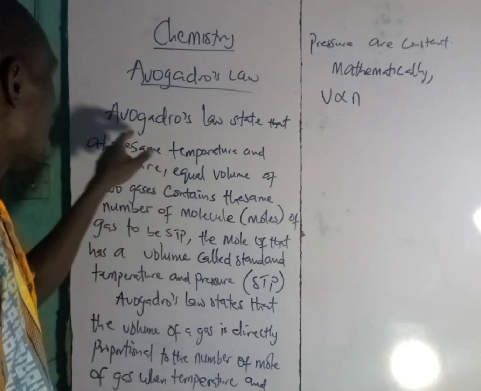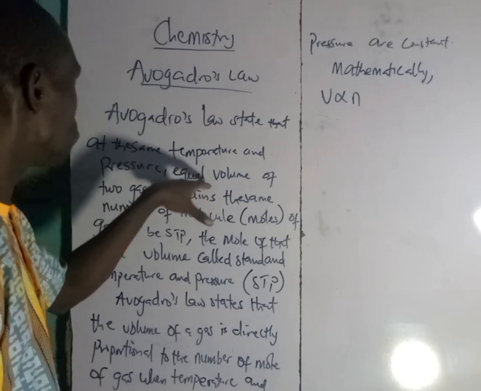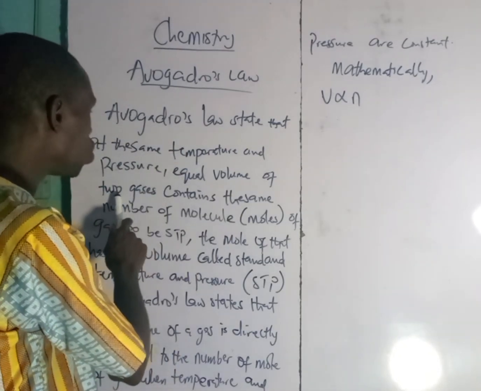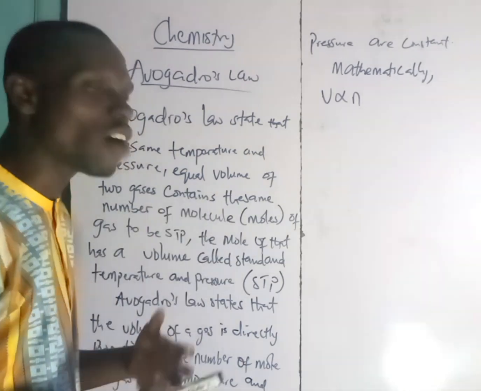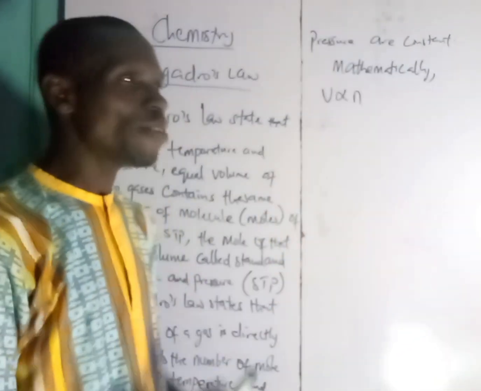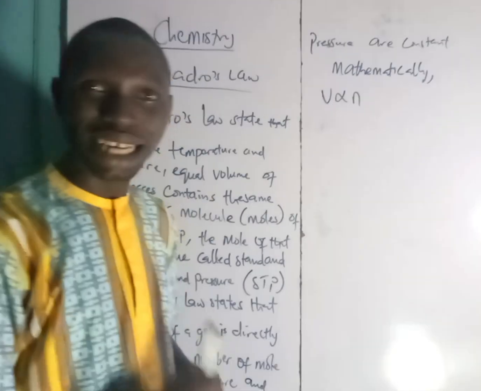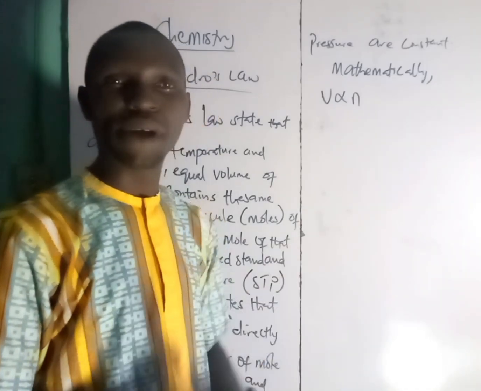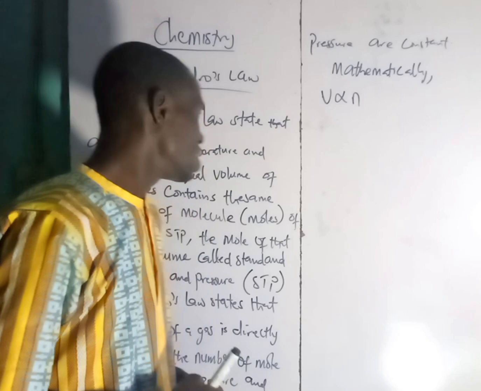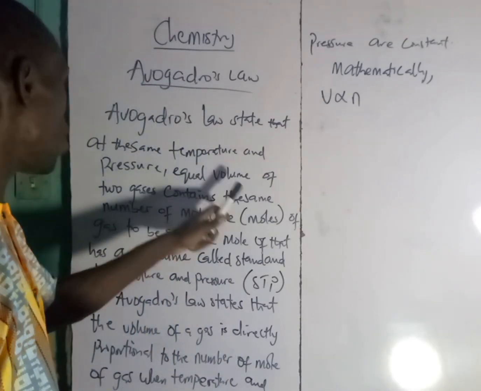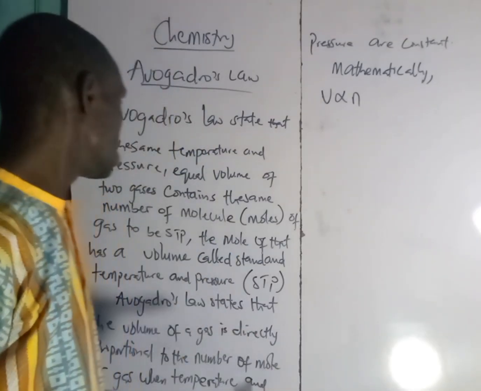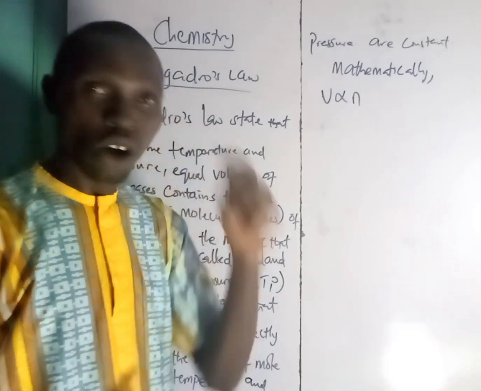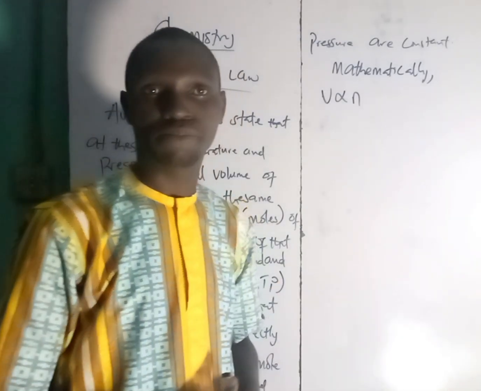They said Avogadro's law states that at the same temperature and pressure, equal volumes of two gases contain the same number of molecules. So if temperature and pressure are constant, listen to me, if temperature and pressure are constant, then if we have equal volumes of two gases, their number of molecules will be the same.